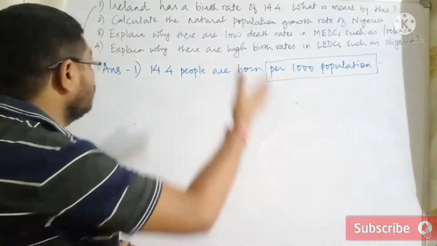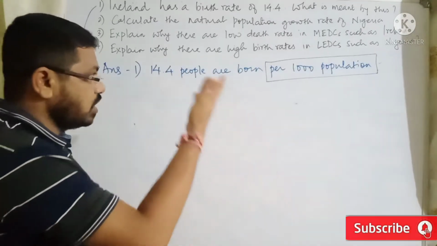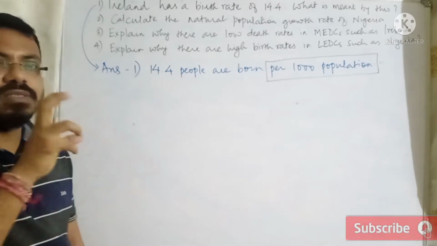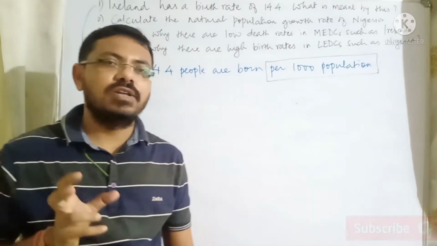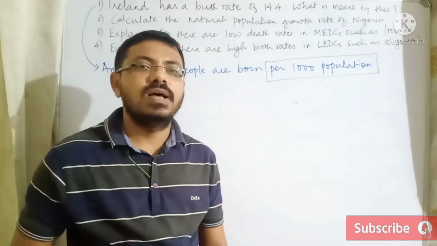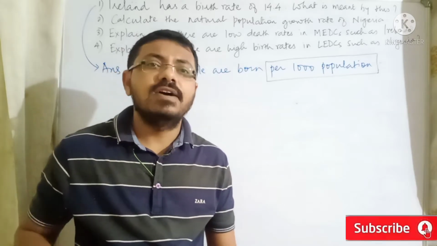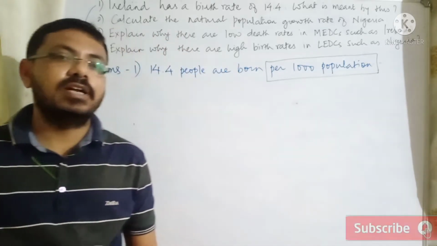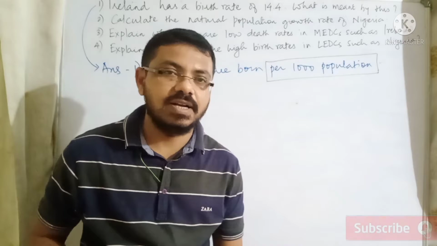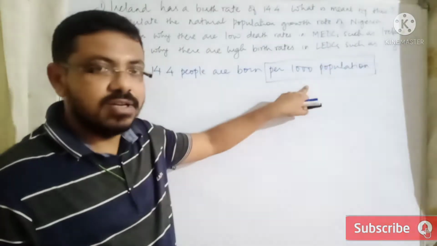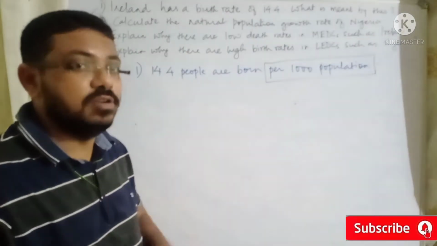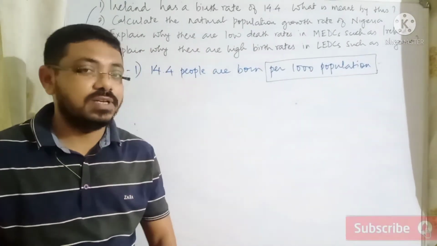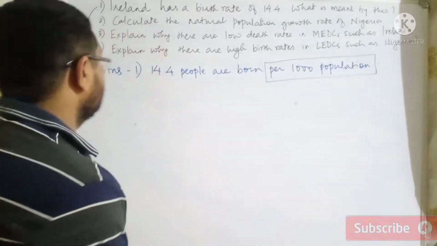Simple questions could be on death rate also. So whatever the number is, you can simply write that it means that this many people have died in a country per 1000 population. So when we are describing birth rate and death rate, this is an important unit that needs to be mentioned in your answer to get full marks. Otherwise you may not be getting full marks. So per 1000 population has to be mentioned in your answer.